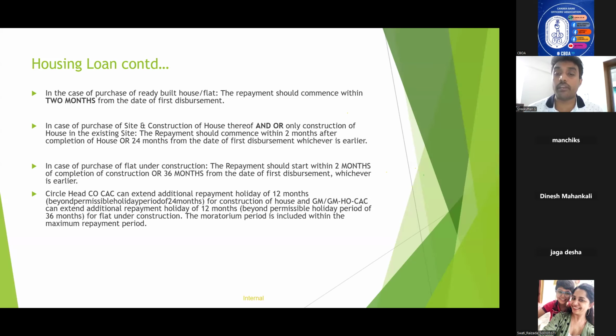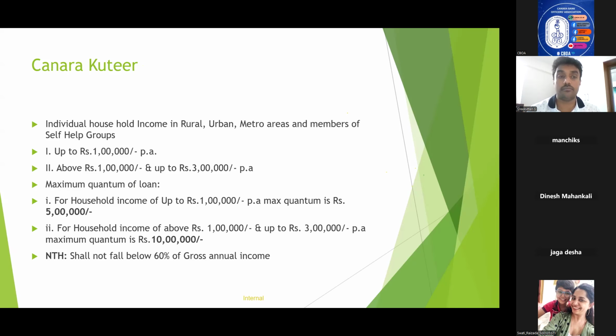On top of that, 20 months can be given by circle head, and again additional. In the case of flat construction, an additional 12 months on top of 3 years can be given by GM, HO, CSE. So you need to understand the three different holiday periods that are available for housing loan. And who is the authority empowered to permit additional? In the case of house construction, circle head can give 12 months. In the case of flat, HO can permit 12 months.